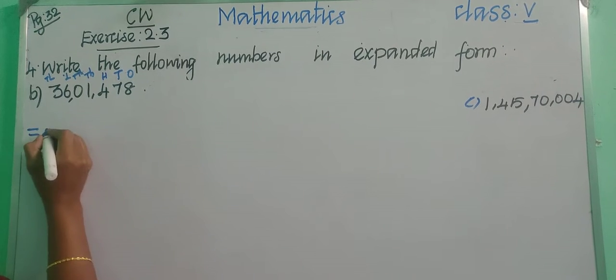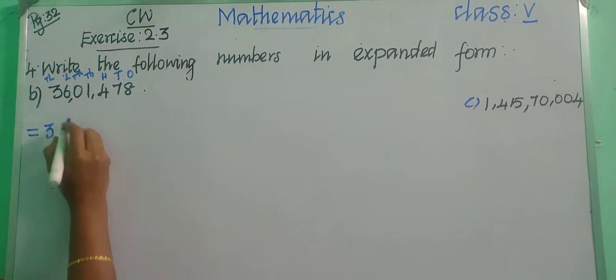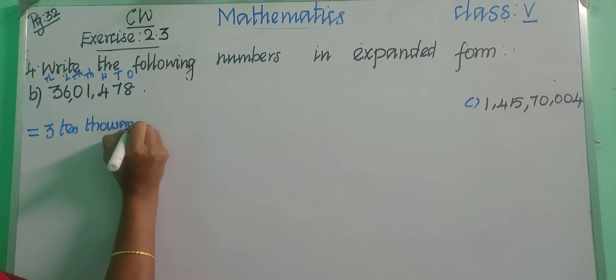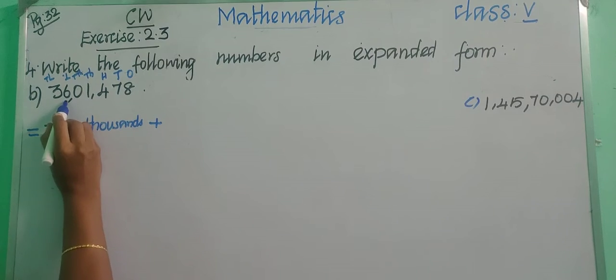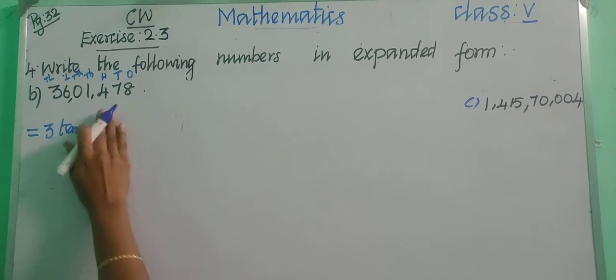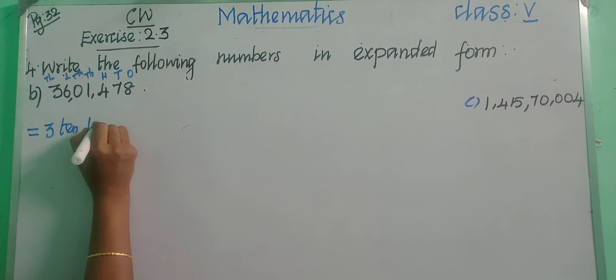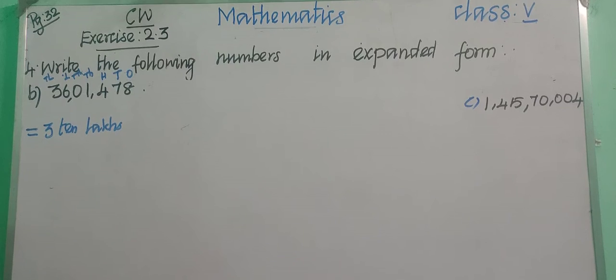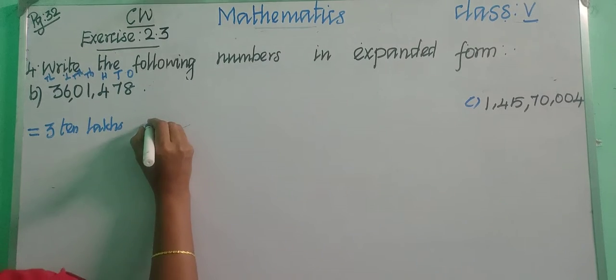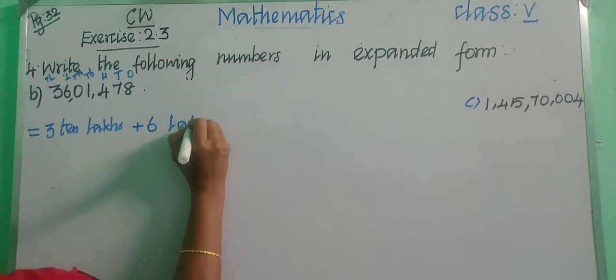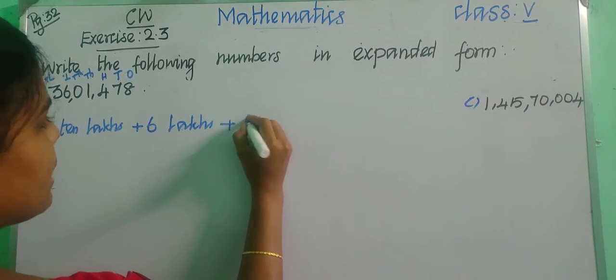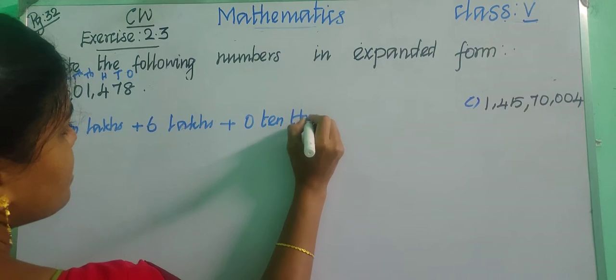First, how will you write? 3 10,000, right? So 3 10,000s. Put plus and then 3 10 lakhs. Okay, 3 10 lakhs, right? So 10 lakhs. If you need, you can also draw the place value chart. Okay, children. So 3 10 lakhs, and then 6 lakhs, L-A-K-H-S, 6 lakhs, and then 0 10,000s.